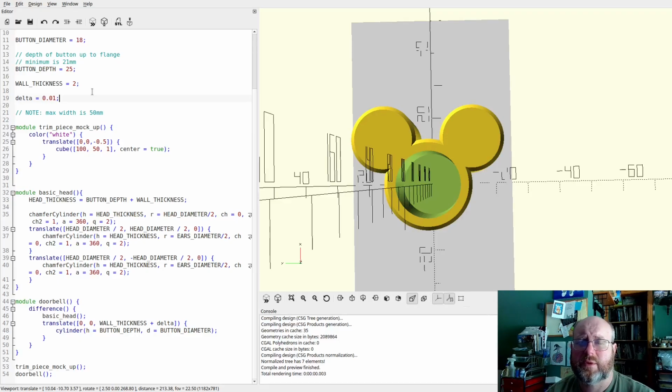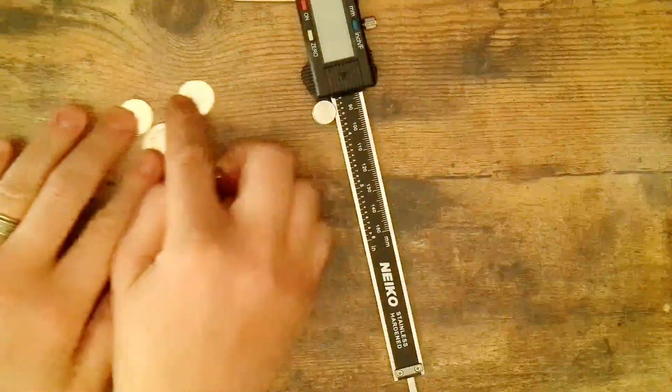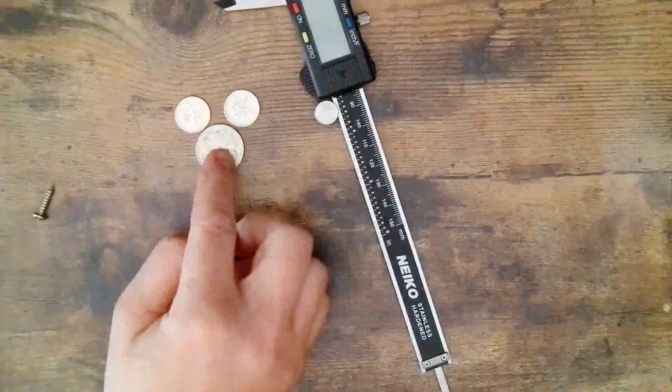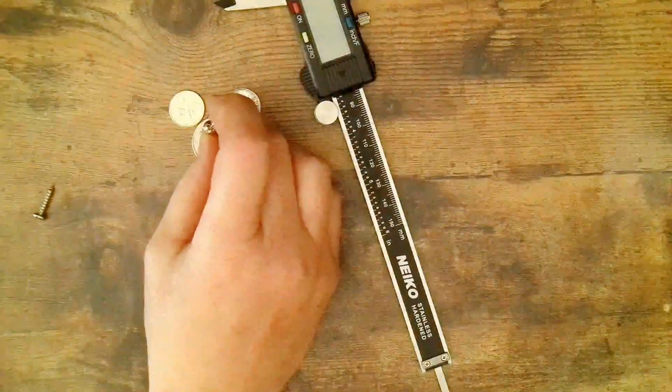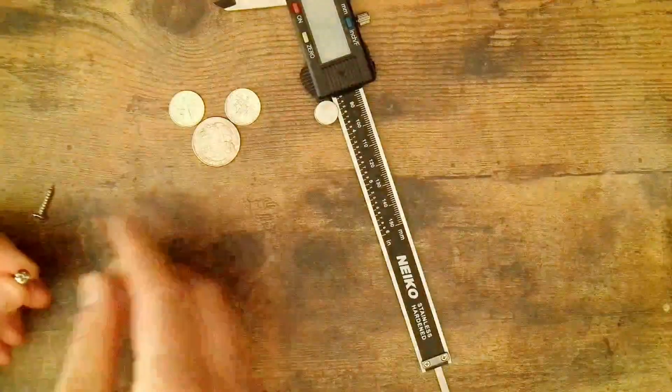So I think a 2mm screw hole should be good enough. Let me go find a screw. If you think about it, we're doing this actual size, right? So we've got our Mickey head, and you shoot a screw here, shoot a screw here, and there still should be room for the wires.